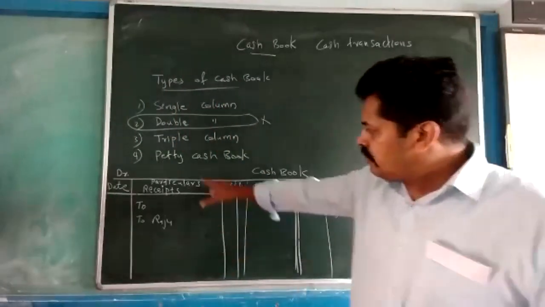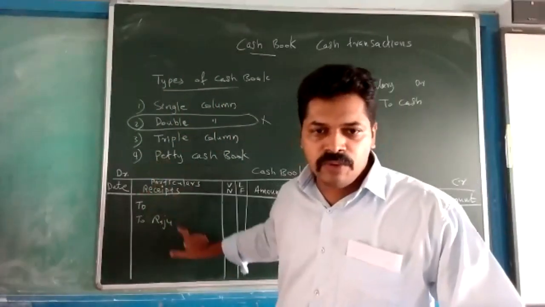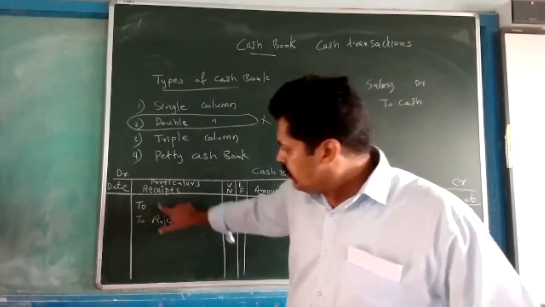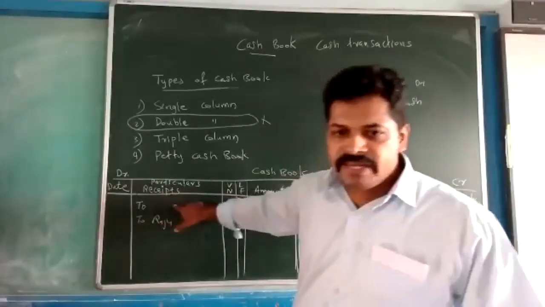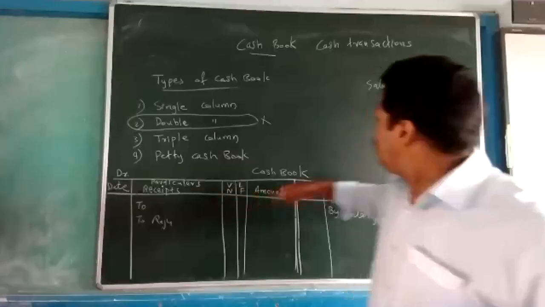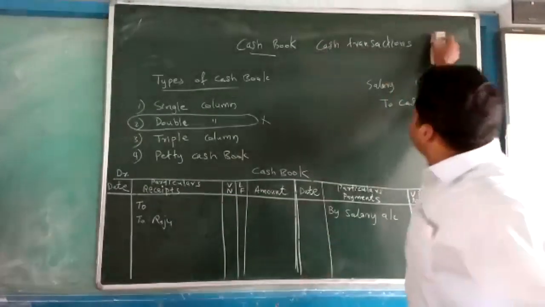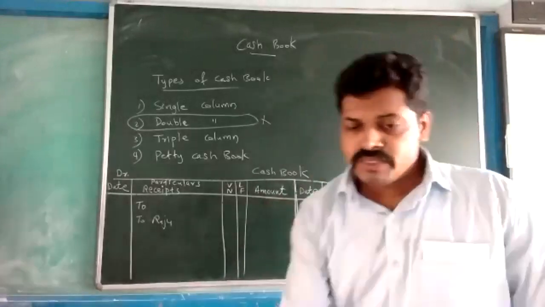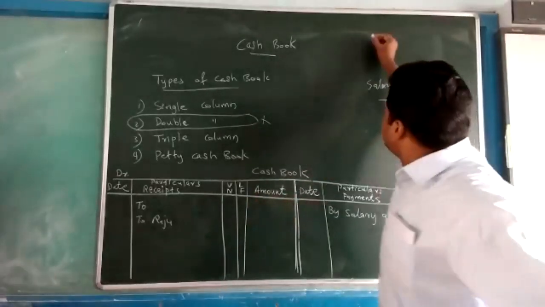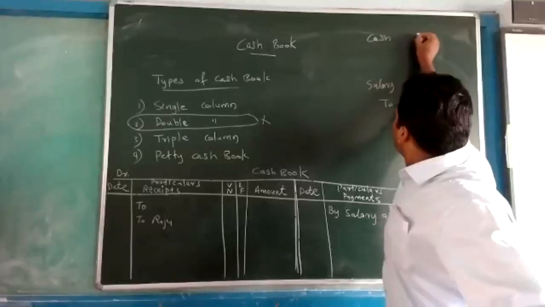This side we are using to record the receipt of cash, and in the receipt column we have to write the credit aspect. For example, the transaction is started a business with the cash; the entry is cash account debited to capital.